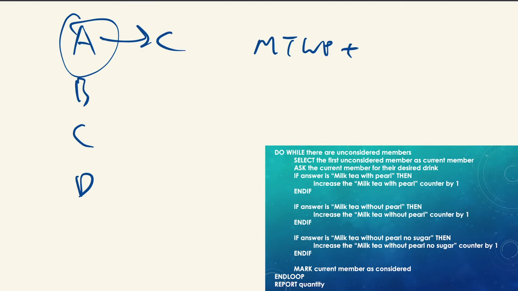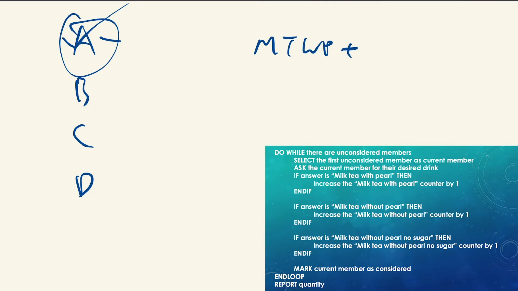Okay, after that, the next instruction is mark current member as considered. So I put a tick to say that this person is considered. Okay, now next we go back, we reach the end loop. Now we go back to the top. Do while there are unconsidered members.